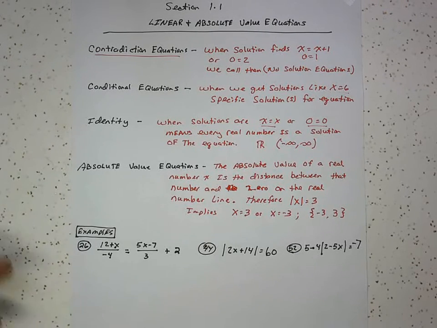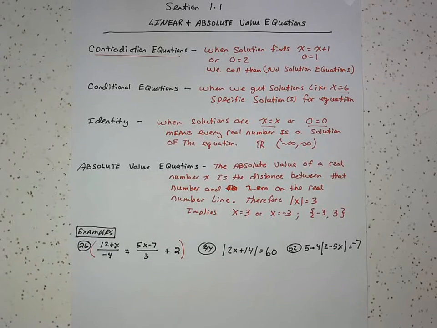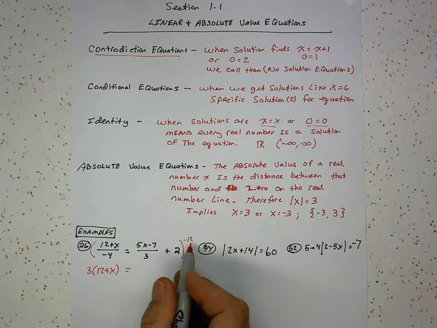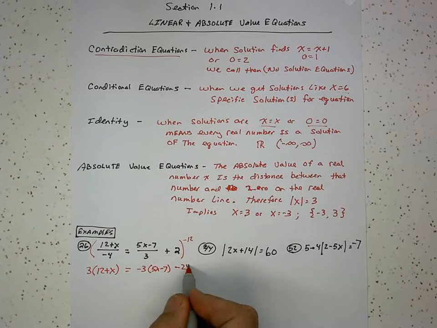Just to go through some examples, if I'm going to solve a general equation, if I have an equal sign, we can get rid of the fraction by multiplying by the common denominator, which in this case is negative 12. When I multiply by negative 12, the negative and a 4 cancel off. So I have a 3 left on 12 on top. So I get 3 times 12 plus x. A 4 cancels off, so I still have a negative 3. And then 2 times negative 12 is negative 24.